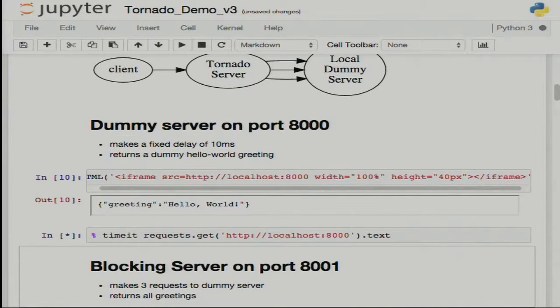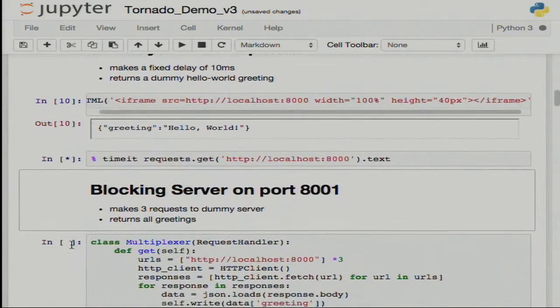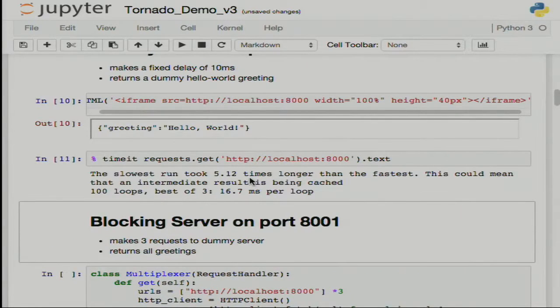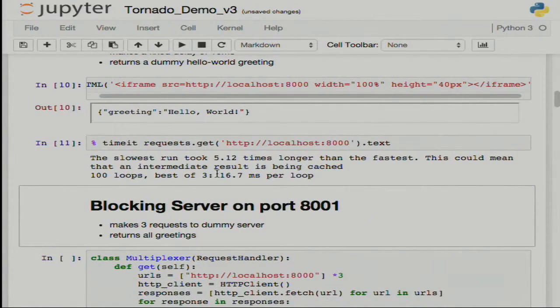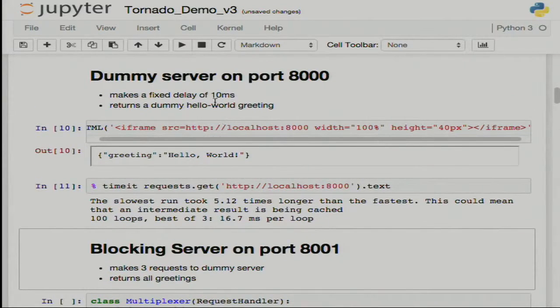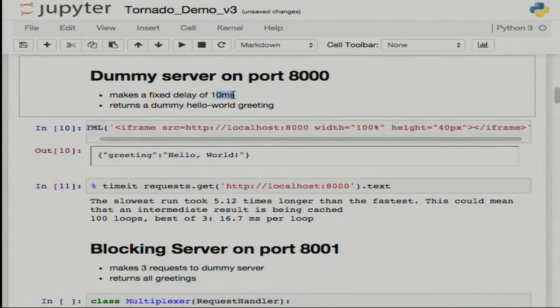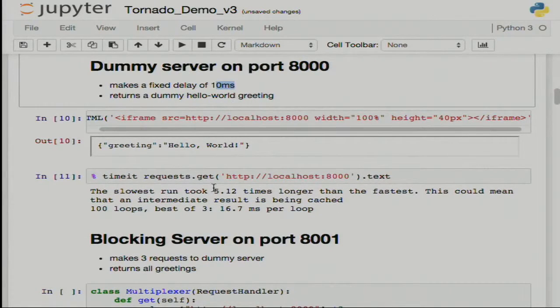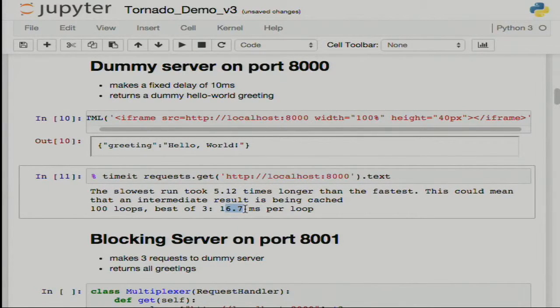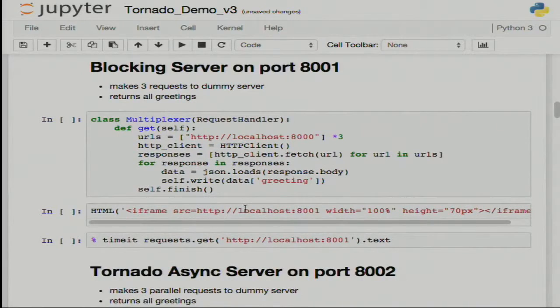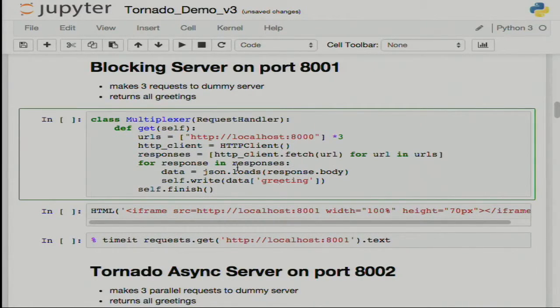Now we can test how fast the IPython notebook can fetch this dummy server response directly, so that we have something to compare to. So it's 16 milliseconds. Of these 16 milliseconds, 10 milliseconds is our fixed delay that we have on purpose, and 6 milliseconds is fetching overhead. So in the first example, we have just a blocking server. Just a blocking Tornado server that is using HTTP client, not async HTTP client. Therefore, it does not return futures. It blocks and it waits for the result.